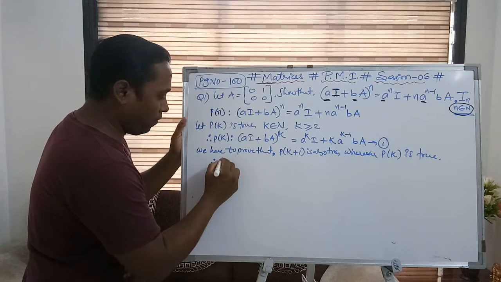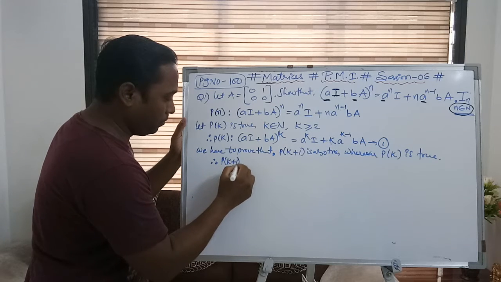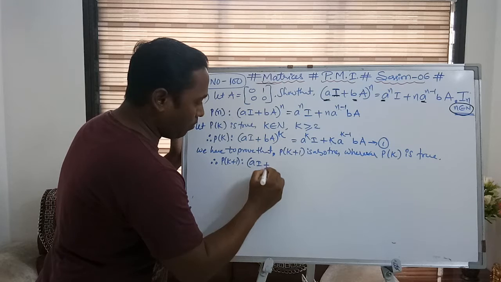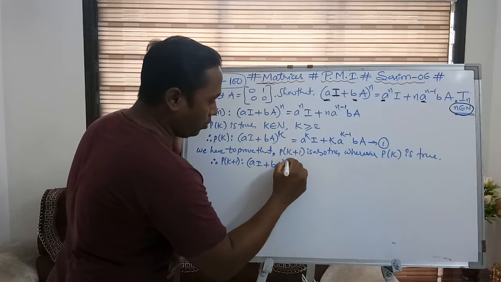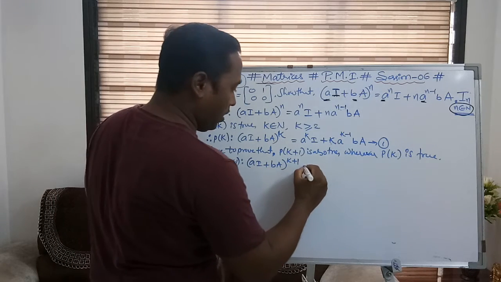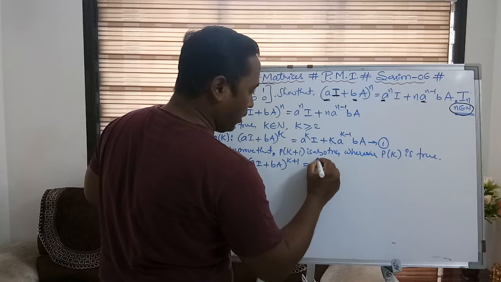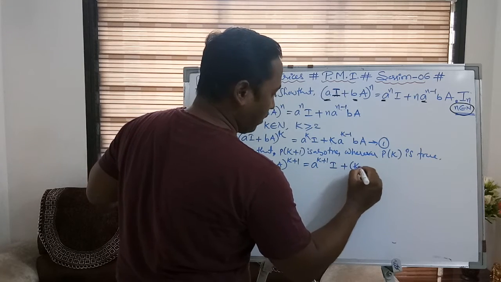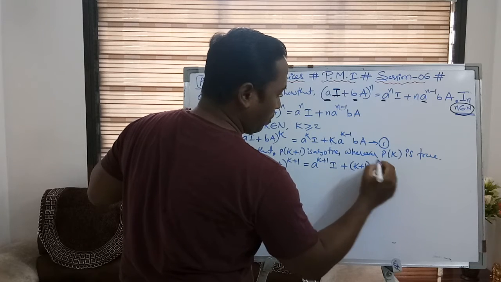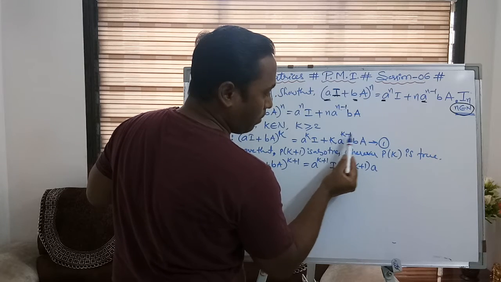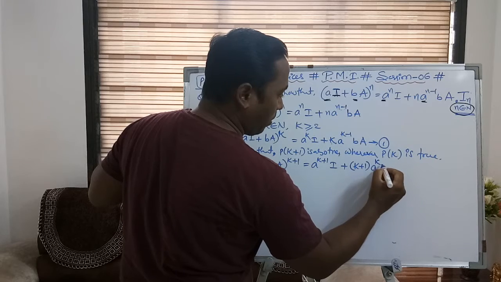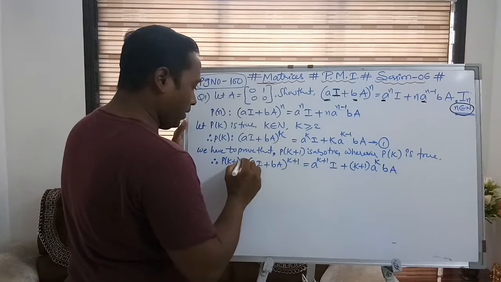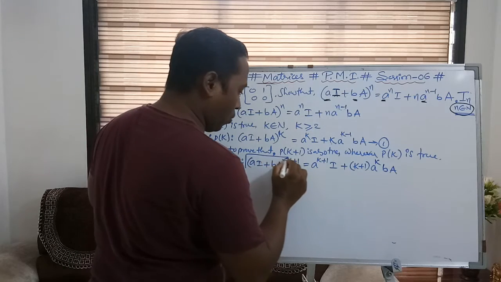Therefore, what is the P of k plus 1 statement to be proven? Whatever we have to prove, we are writing it down. (aI plus bA) whole to the power of k plus 1 is equal to a to the power of k plus 1 into I plus k plus 1 into a to the power of, putting k plus 1 here, plus 1 minus 1 gets cancelled, a power k into b into A. So this is the result which we are going to prove.